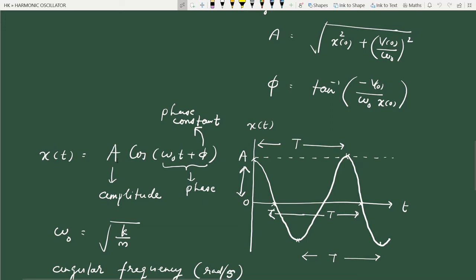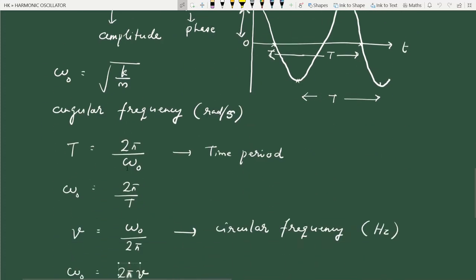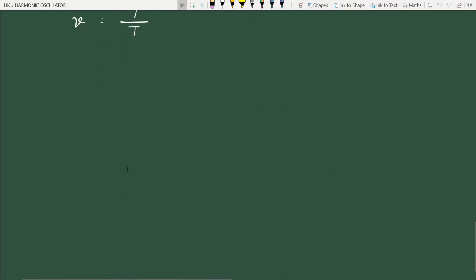Okay, now let us look at the energy values of harmonic oscillator. Harmonic oscillator has both kinetic energy and potential energy. So first let us consider the kinetic energy at any time t. Kinetic energy we can write as half mv square. So that's equal to half m.